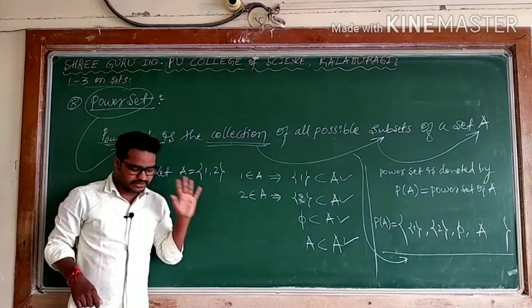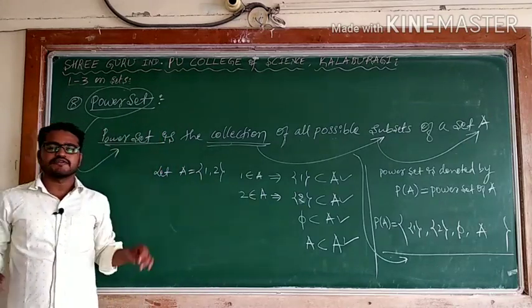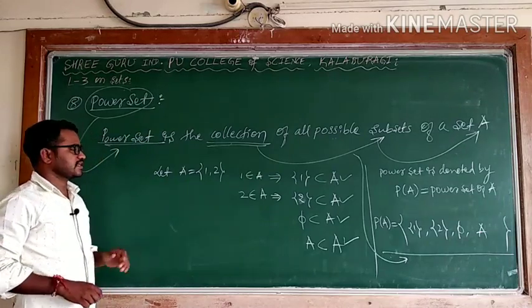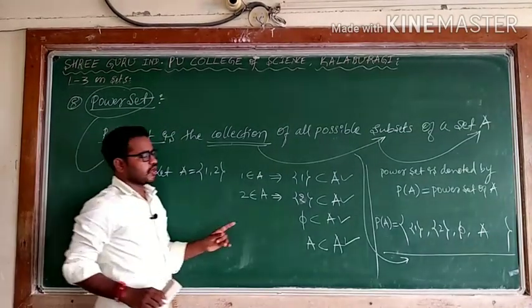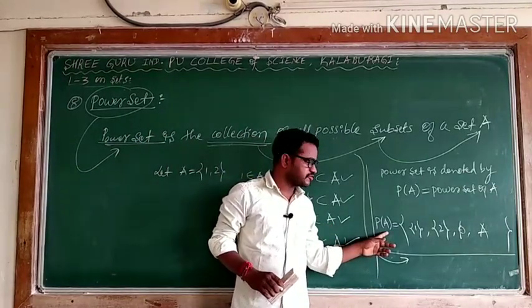According to this, P of A has 4 elements.